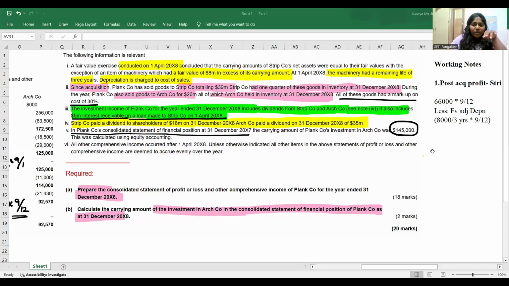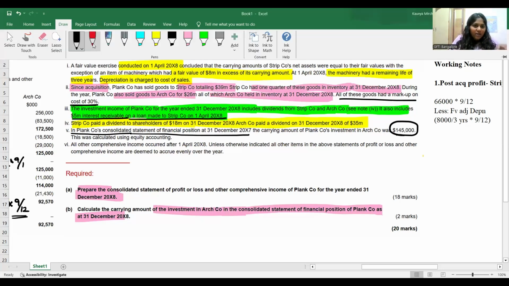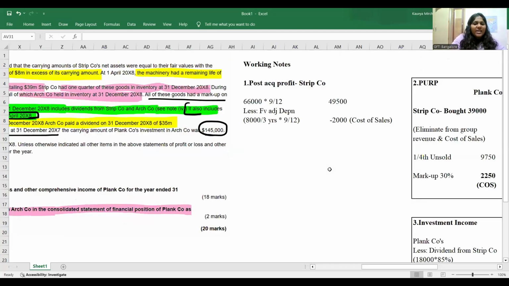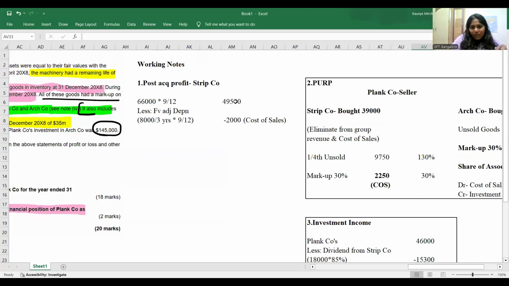Look at this. They have given a small hook here, so read very carefully along with me. It also includes 5 million interest receivable on a loan made to strip company on 1st April X8. That means, is my post-acquisition profit 49,500?